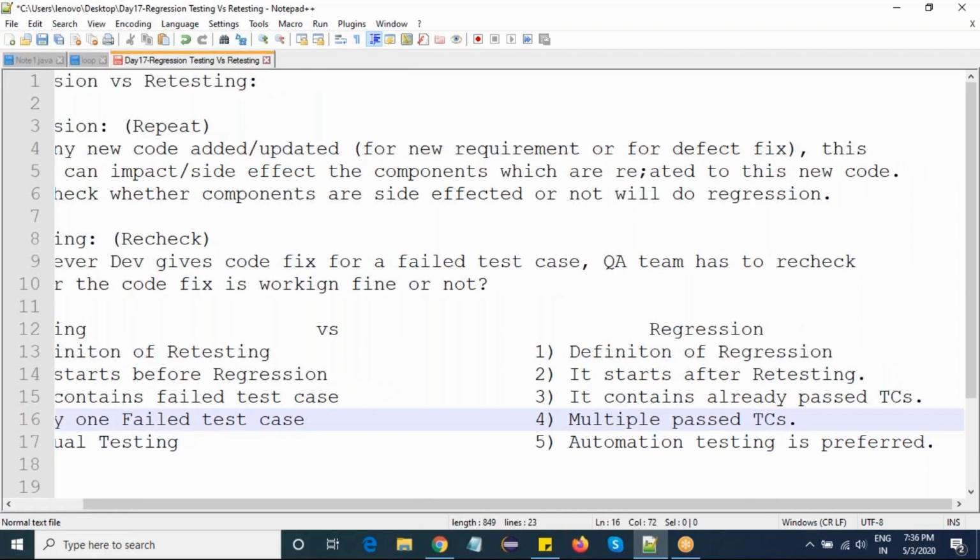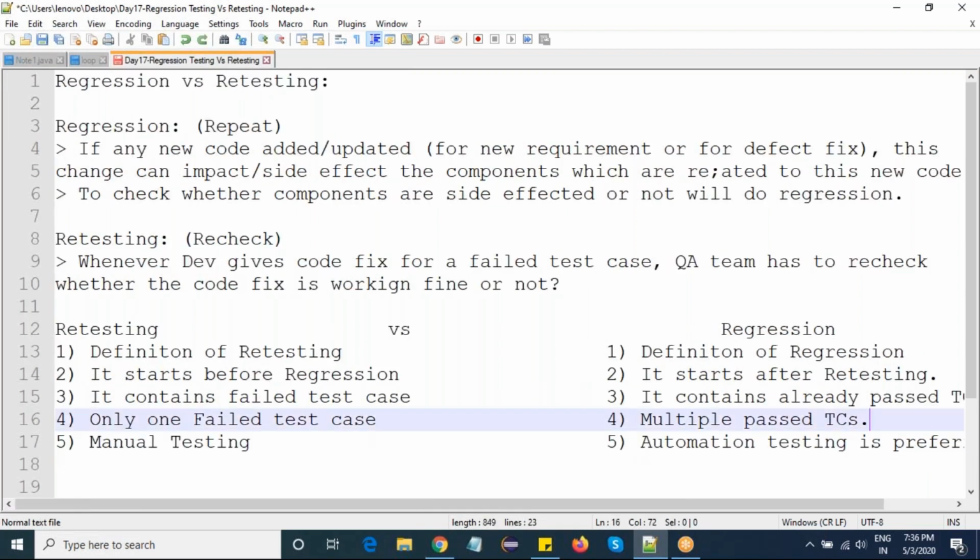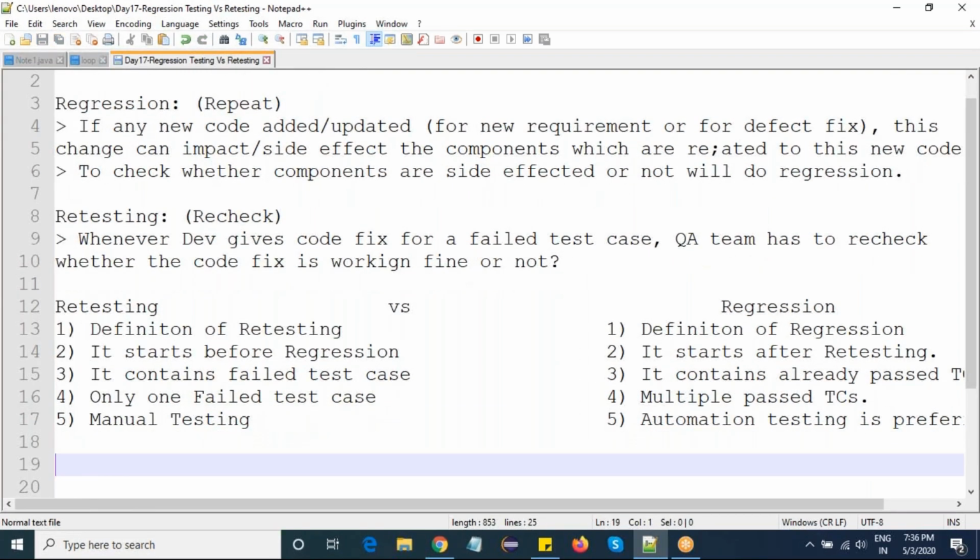So these are the few differences between retesting and regression. Okay, from an interview point of view, this is very important.